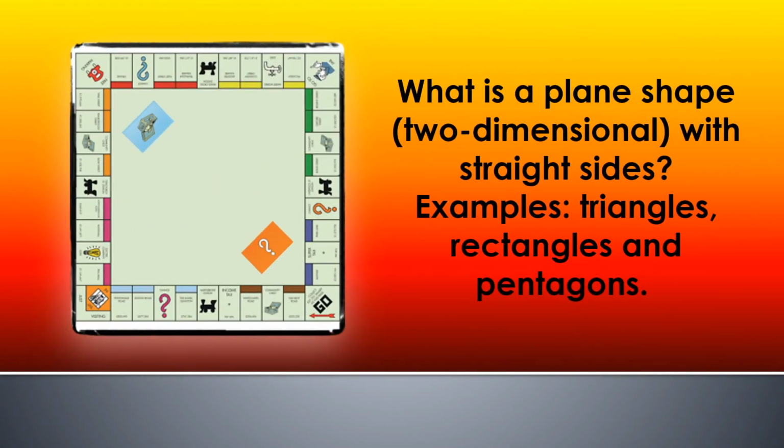What is a plane shape, two-dimensional, with straight sides? Examples are triangles, rectangles and pentagons. A plane shape with straight sides, such as triangles, rectangles and pentagons. And the answer to that one is Monopolygon.